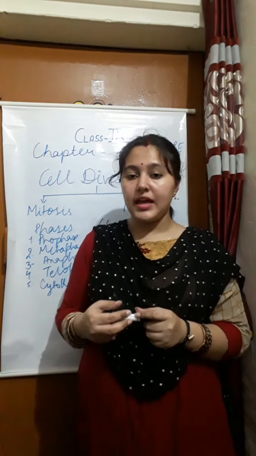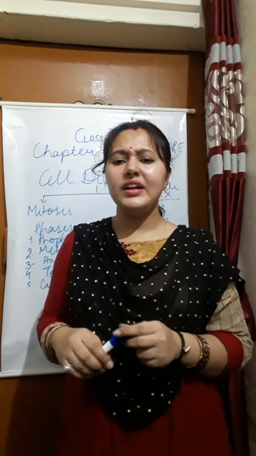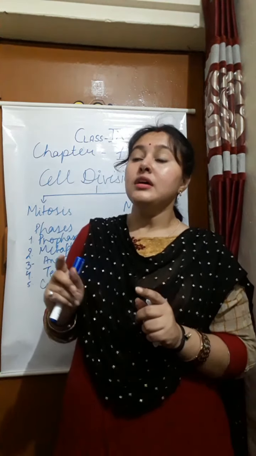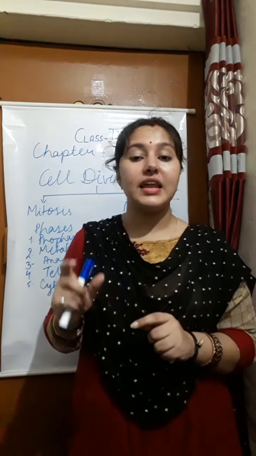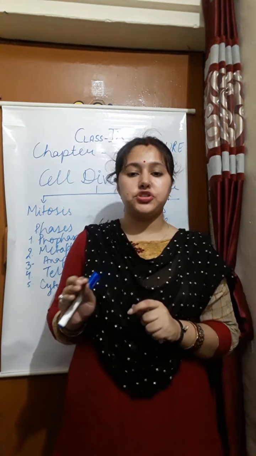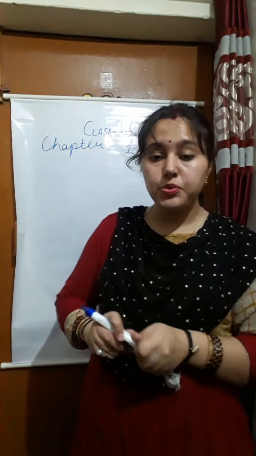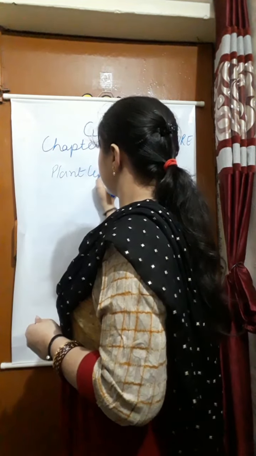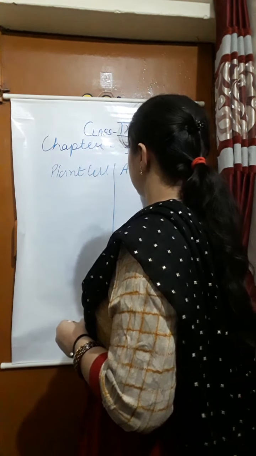Now the next and the last topic is plant and animal cell. I will tell you the differentiation between the plant cell and the animal cell, because in 8th class you have studied about the plant cell and animal cell.